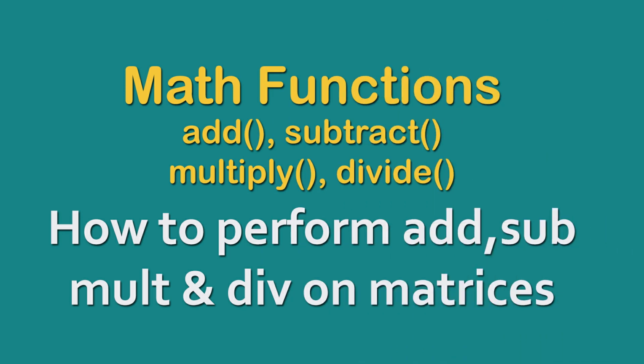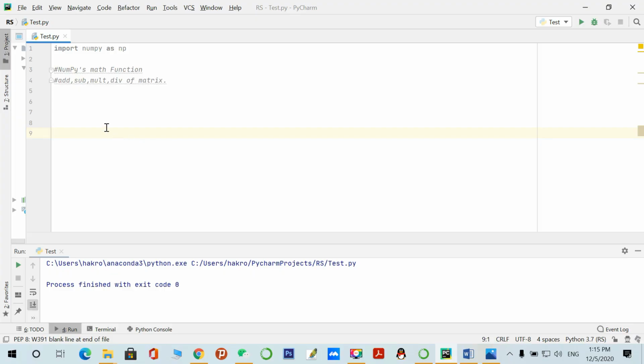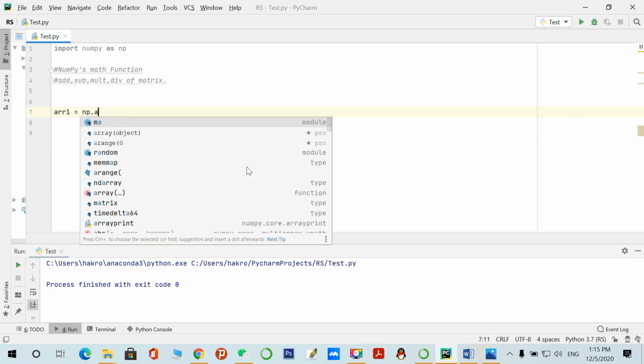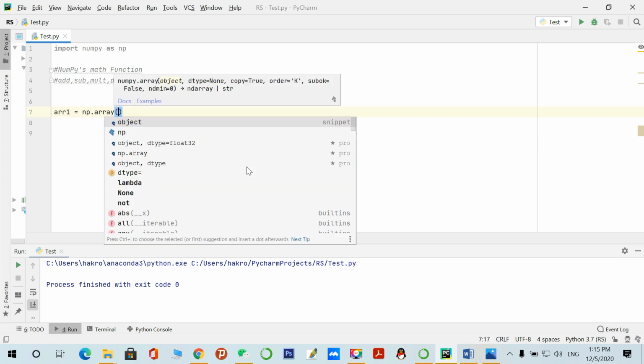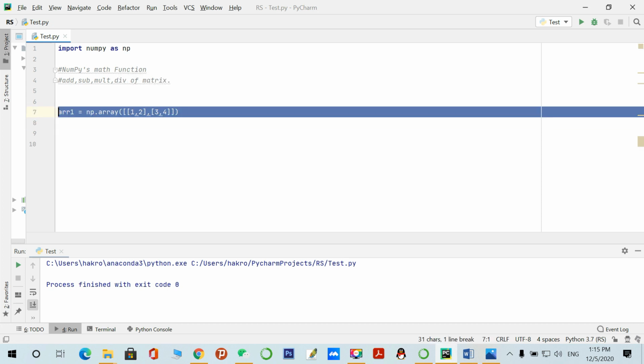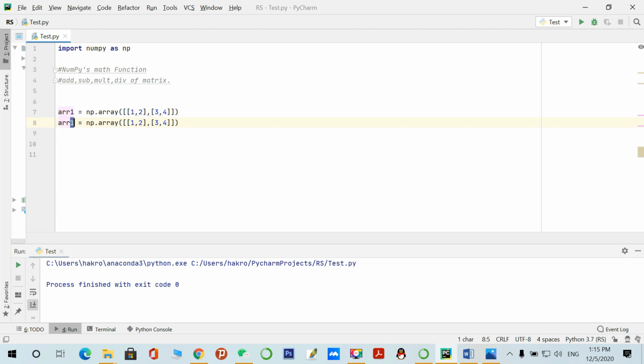So in this section we will see the math functions of NumPy, how to perform addition, subtraction, multiplication, and division of the matrix. So let's start with the example. I am creating array 1. I am calling the array function and creating a two-dimension array, and here I am giving the values, and I will copy this and create a second array because we have to perform addition on two matrices.